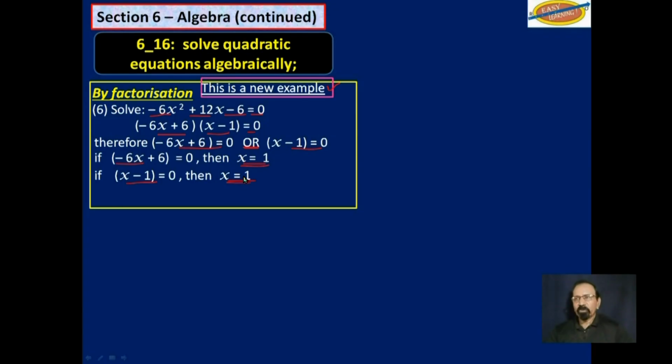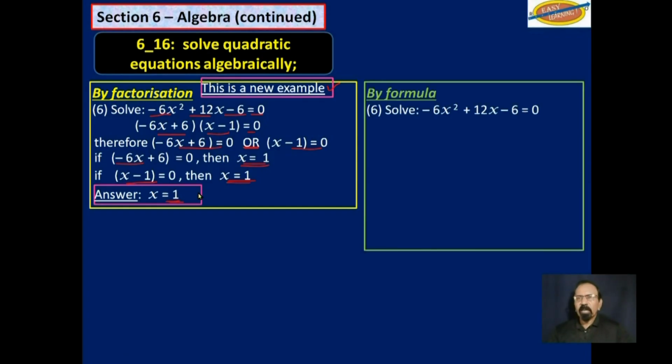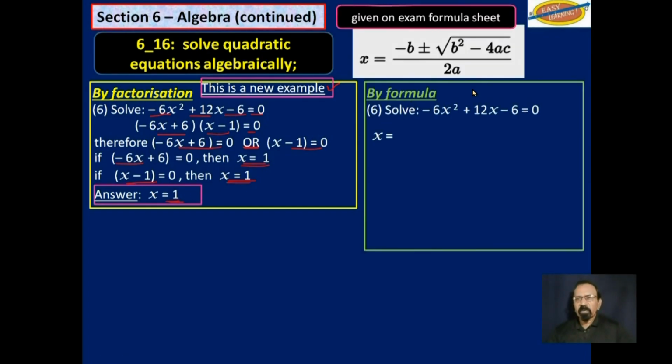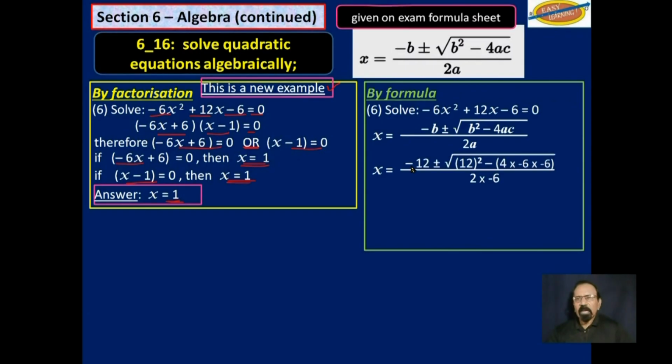And this is why I am using this specific example at this point. So x is equal to 1. We don't have two answers. Let's solve by formula. We substitute and we work that out.